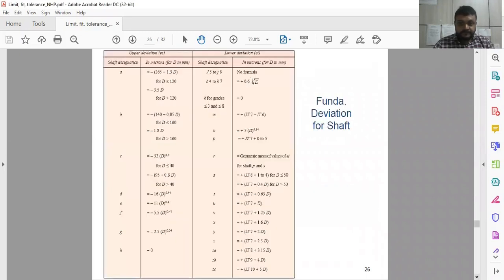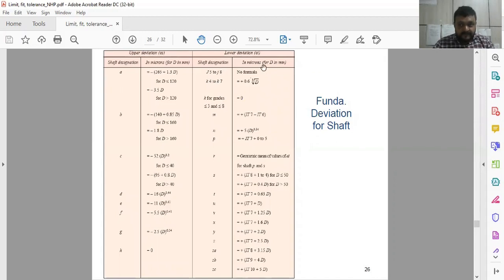Similarly, first we have to decide the fundamental deviation. For this, we have to prepare this table: upper deviation small es and lower deviation small ei. In the shaft designation, deviation is calculated by means of this standard equation. You need not remember that equation; it is permitted to use the design data book.